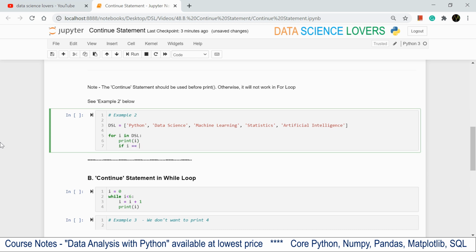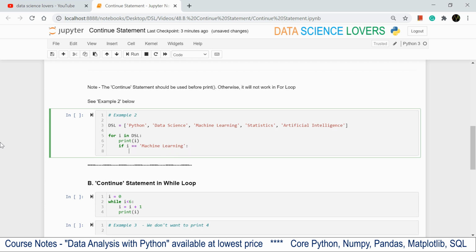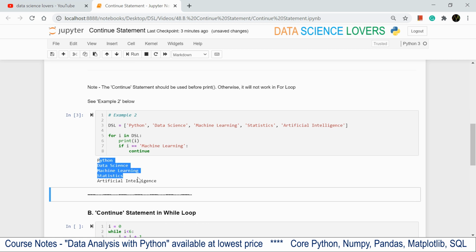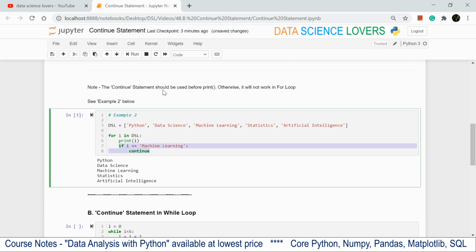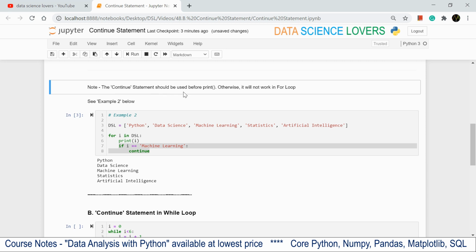If i equals machine learning, our element that we want to skip, and to skip we have to use continue. Now if I run this, you can see it is printing all elements of this sequence without skipping machine learning. Why? Because we have used the continue statement after the print function. So this is the point to be noted, that the continue statement should be used before the print function. Okay.